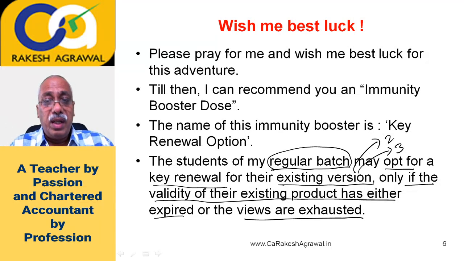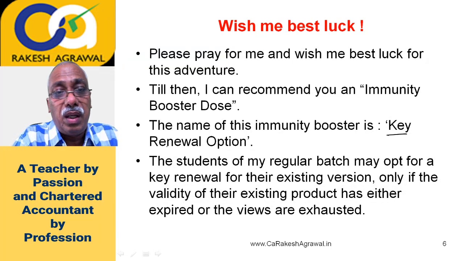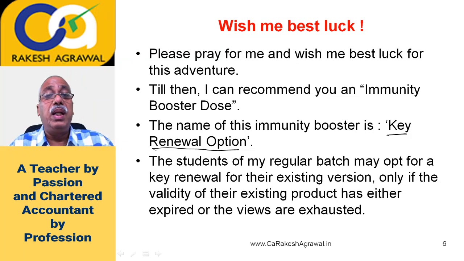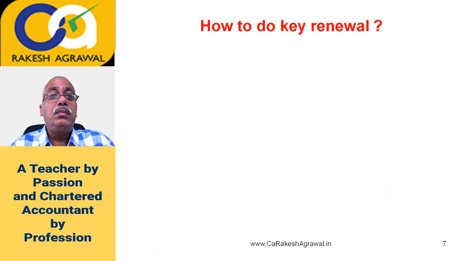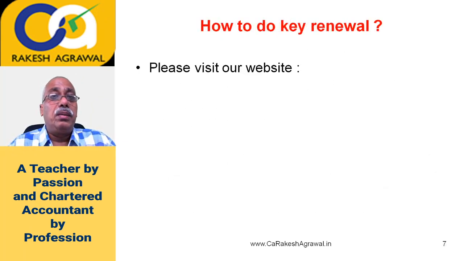So if you are already a student of the regular batch and using either version 2 or 3, and if that validity or view has expired, then only this option will work. Which option? Key renewal option. I'll explain it a little in case you don't know. How to do the key renewal?